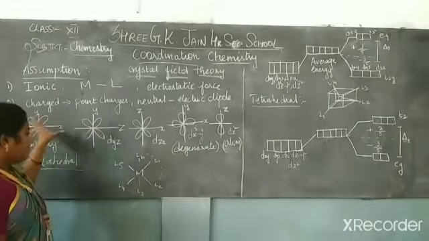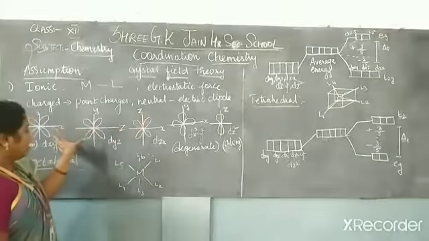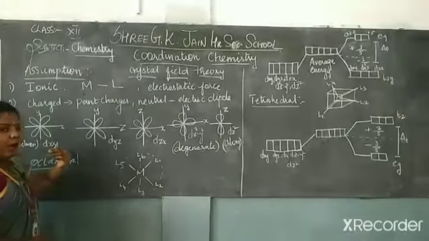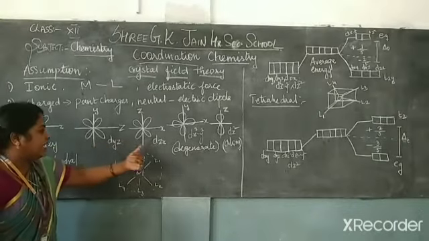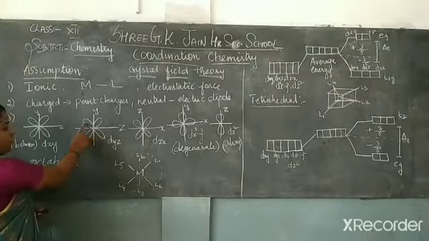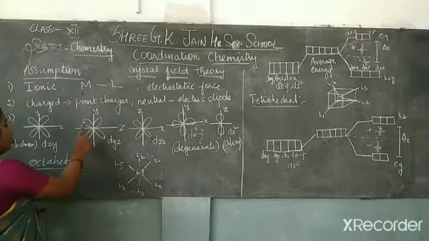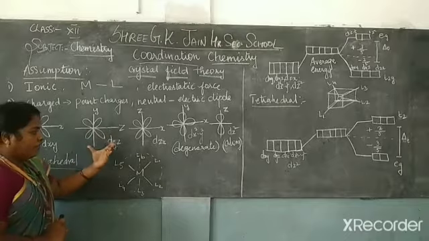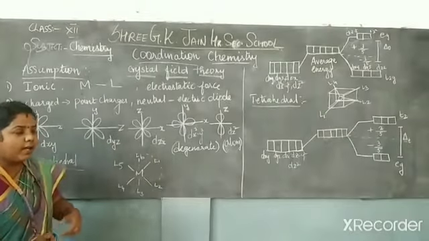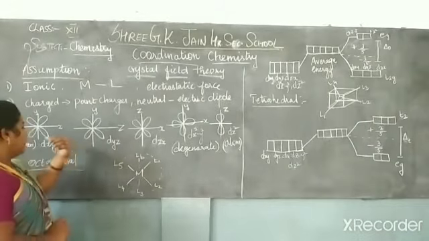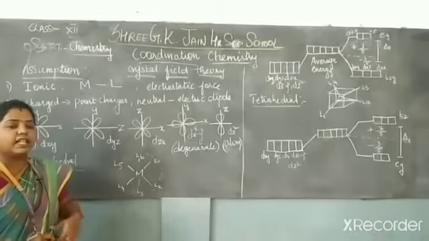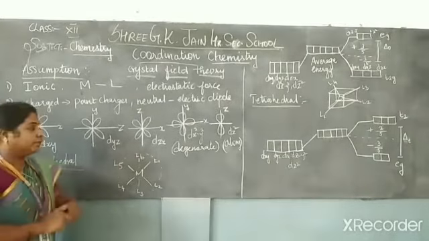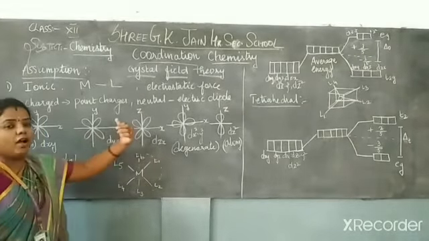Let's see, from the 5 d orbitals, the first 3 orbitals, that is dxy, dyz and dzx, have their lobes formed in between the axes. Here it is between the x and z axes, the y and z axes, and the x and y axes.